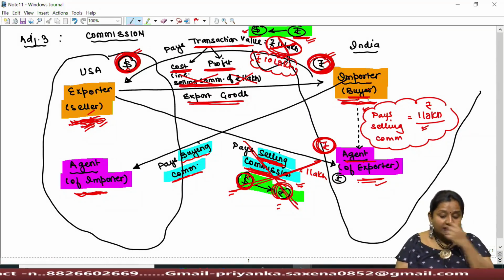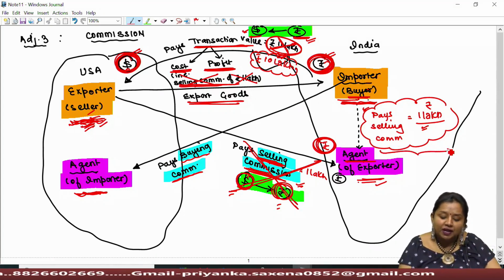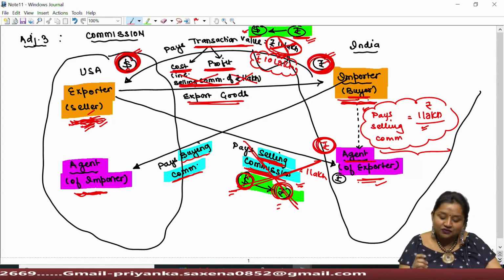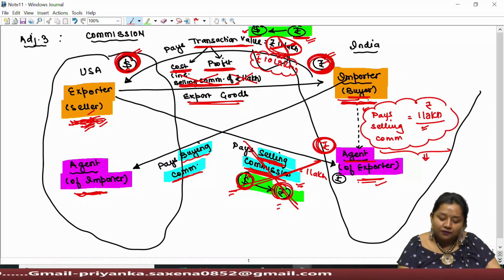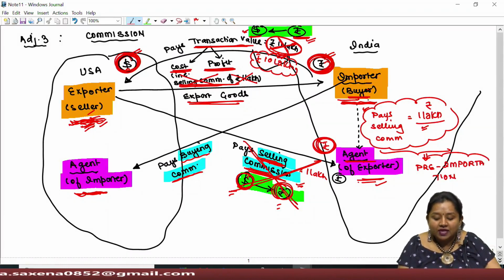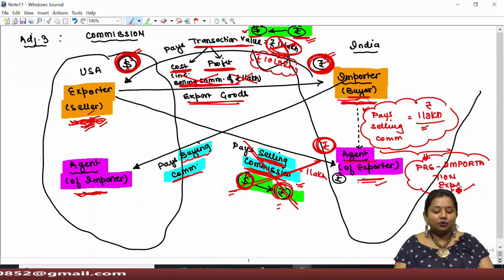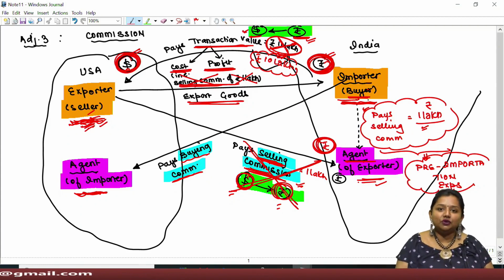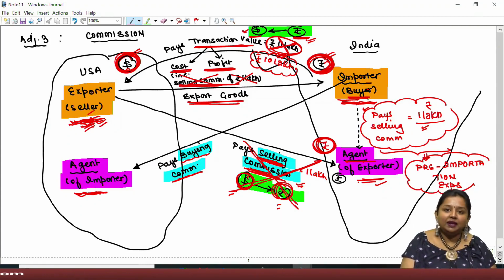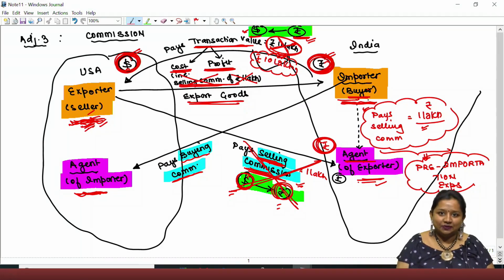But the lawmaker says this selling commission paid by the importer is just to avoid the foreign currency exchange fluctuation. Therefore, it has to be treated as a pre-importation expense, because without this commission, the export cannot take place. That is, the exporter shall permit the exportation of goods only if the importer ensures his payment including his selling commission.